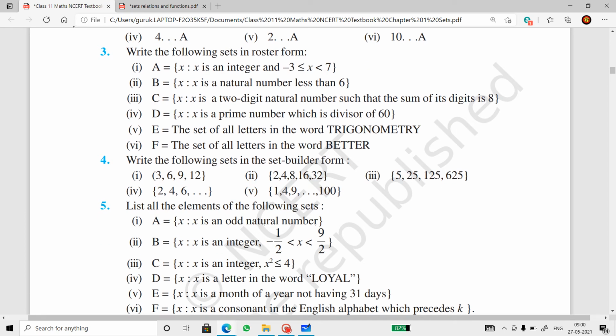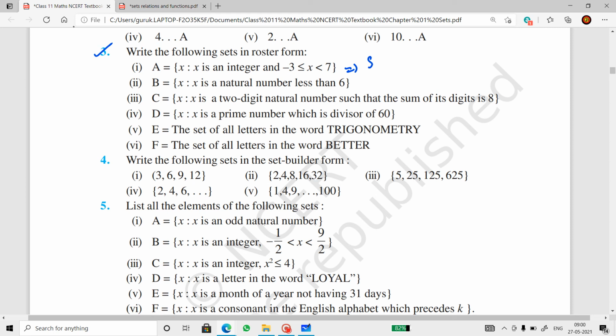Now, the third Roman numeral, in which I am going to selectively pick 3 questions. Write the following in roster form. What is the roster form? The elements must be separated by commas and it should be placed inside the curly brackets. Right? Okay. Now, what is the first one? It says integers between -3 and 7.